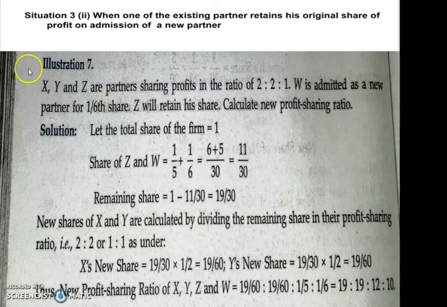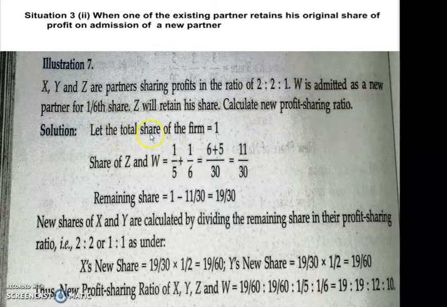Now the last situation, situation 3, the second case, is when one of the existing partners retains his original share of the profit on admission of a new partner. So here there are 3 partners and their old profit sharing ratio is given. W, the fourth partner, is admitted for 1/4 share. Z will retain his share. Z is not giving any, he is not sacrificing any share for the sake of W, the admitted partner. You are supposed to calculate the new profit sharing ratio.